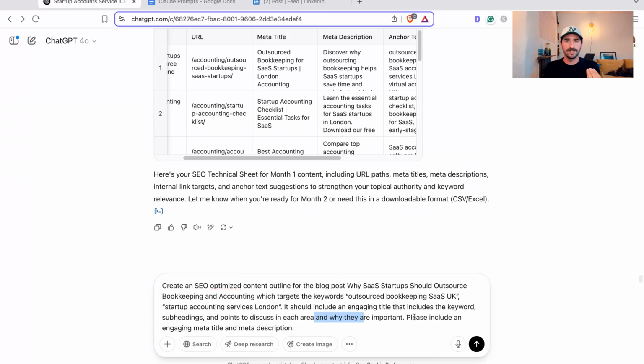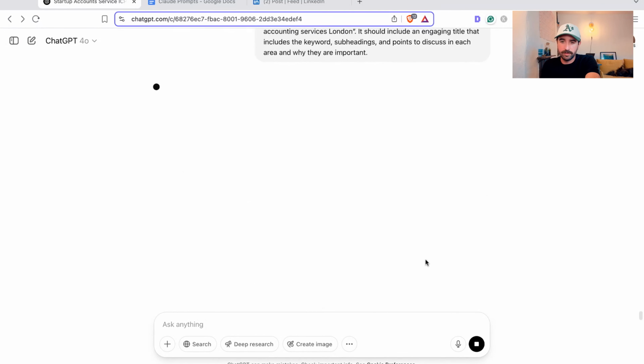It's a really important copywriting tip to keep someone engaged and explain why stuff matters. So what? Why does this point matter? Please include an engaging title and meta description. We've already got that, so we might drop that out. But this is a really nice prompt.